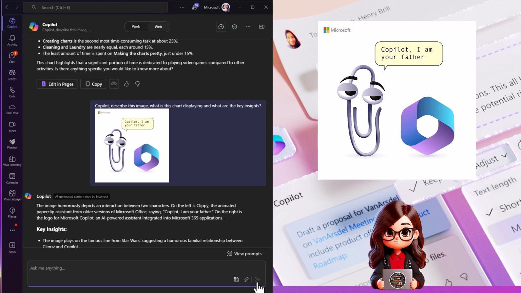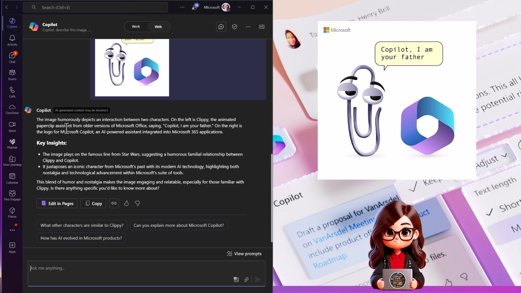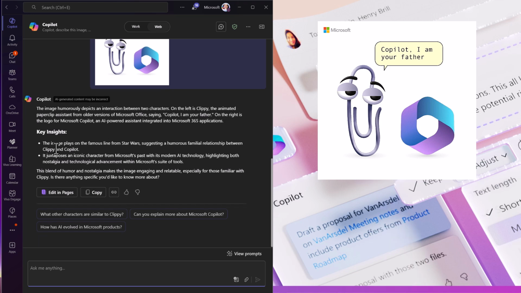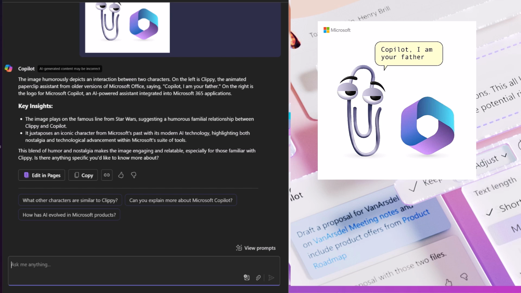Okay, so it tells us that it can see an image that depicts an interaction between two characters, with Clippy on the left, the animated paperclip assistant from Office, saying, Copilot, I am your father. And then on the right, you've got the logo from Microsoft Copilot. Key insight, the image plays on the famous line from Star Wars, suggesting the humorous, familiar relationship between Clippy and Copilot. It also mentions that it highlights the nostalgic and technological advancement within Microsoft's suite of tools. So I think it did a pretty good job there. I'd love to know what you think.